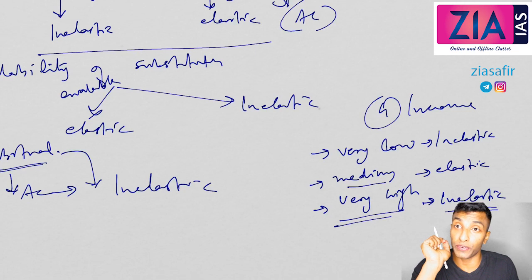These are the determinants of elasticity. I hope you understood. Mostly you can understand in terms of choice. If choice is there, elastic. If choice is not there, inelastic. If it is a necessity, inelastic. If it is luxury, elastic. I hope you understood.